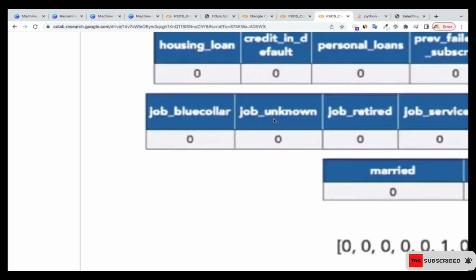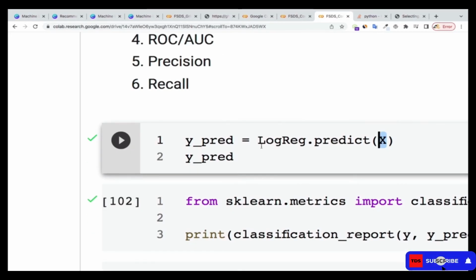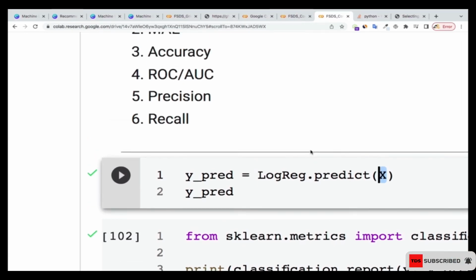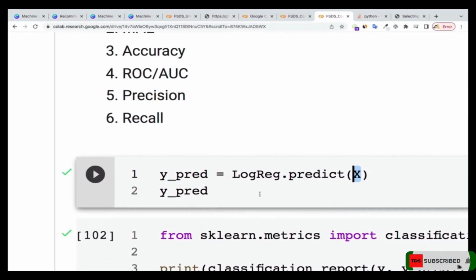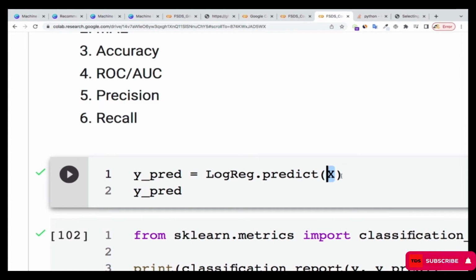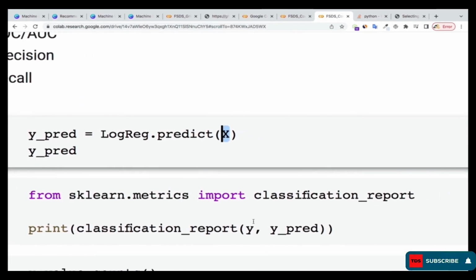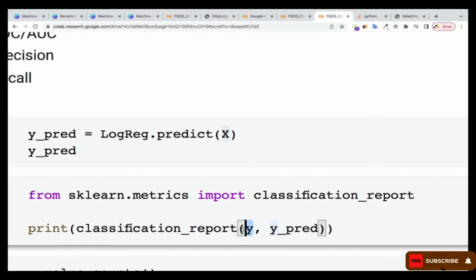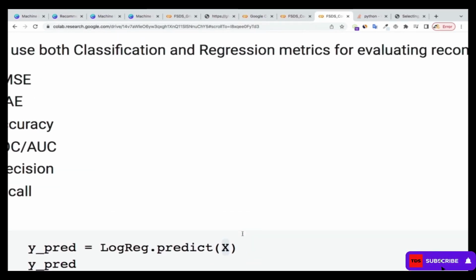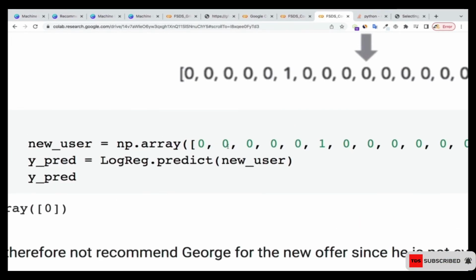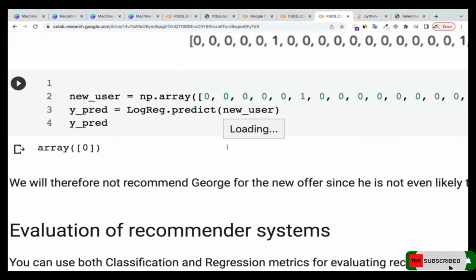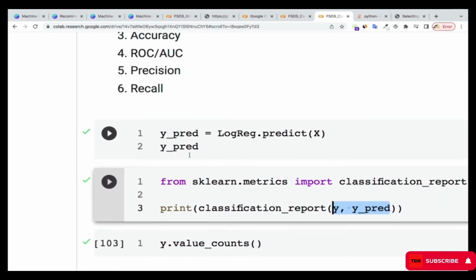So if I want to compare that one, if you're measuring the accuracy, it means that we need to compare it with the original values. So the size must be the same, right? That's why I'm going to use the original X. I'm talking about comparing what we are going to predict with the original Y. These two, the size must be the same, so you cannot use a single array like that and then compare it. It must be of the same size.